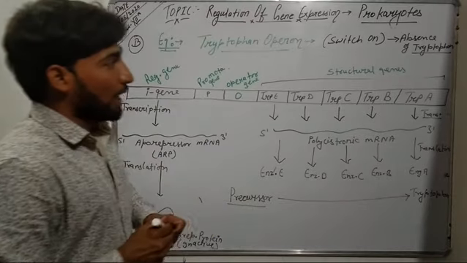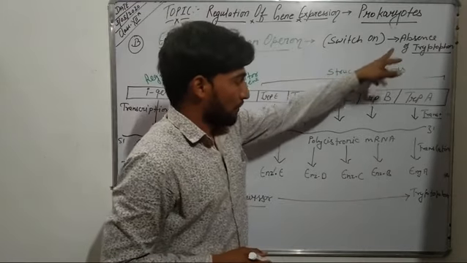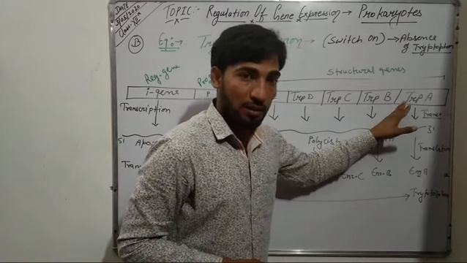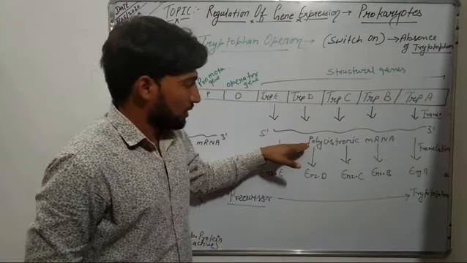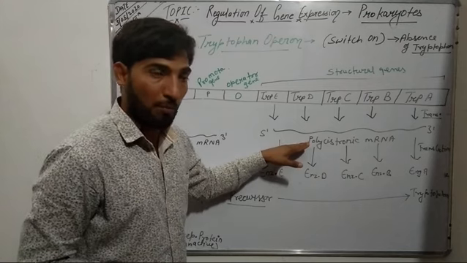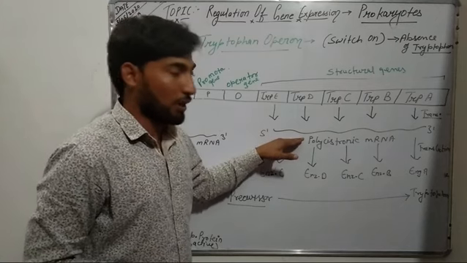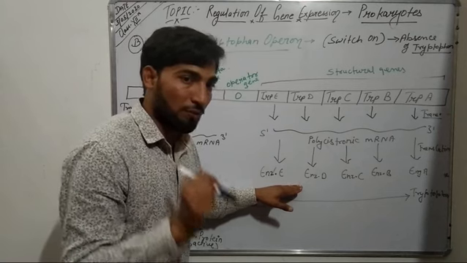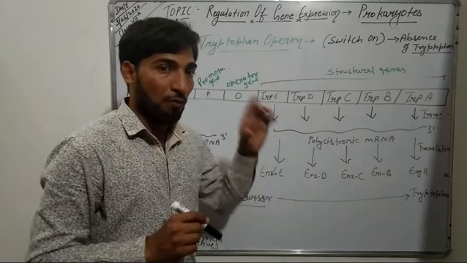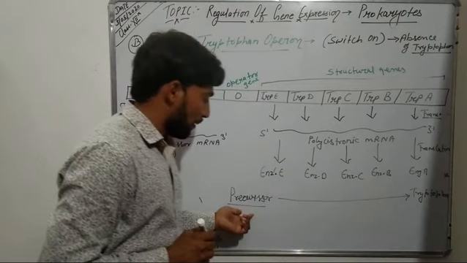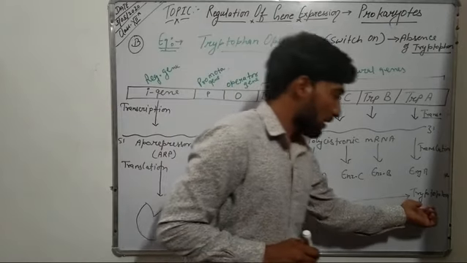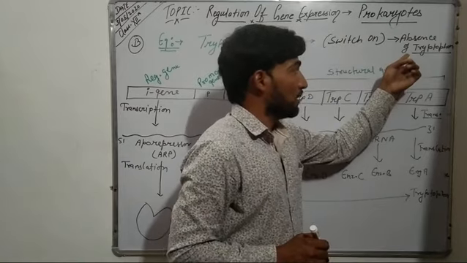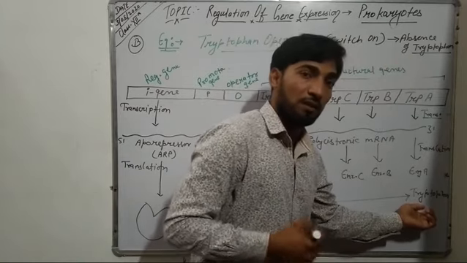So in the absence of tryptophan, these 5 structural genes get transcribed. It results in the synthesis of a polycistronic mRNA. This polycistronic mRNA gets translated into 5 different enzymes, and these 5 different enzymes catalyze 5 different steps in which a precursor molecule is converted into tryptophan. So in the absence of a repressor, the tryptophan gets synthesized.